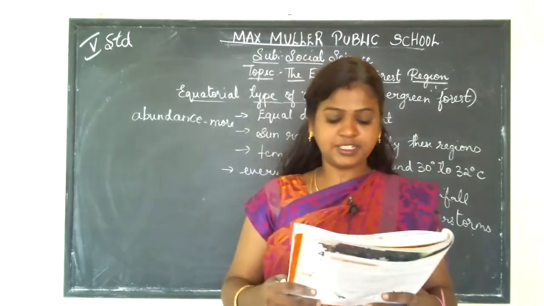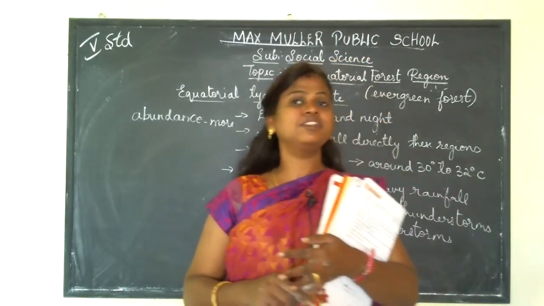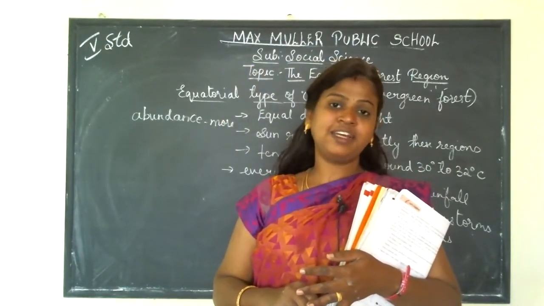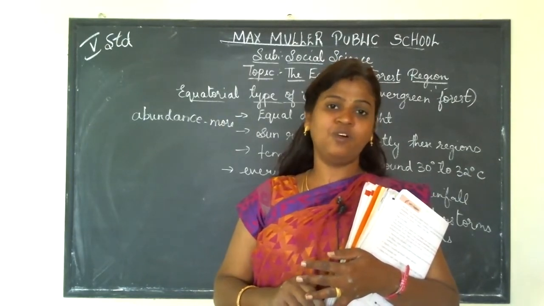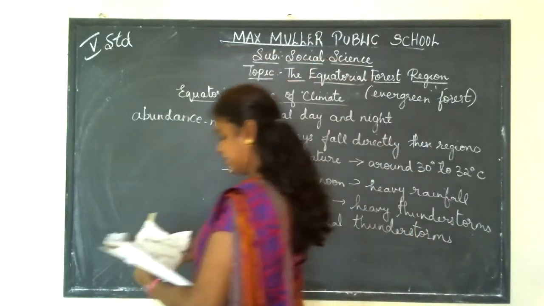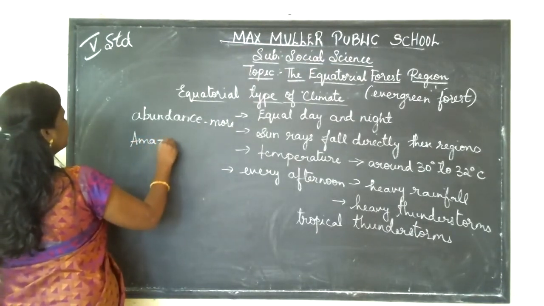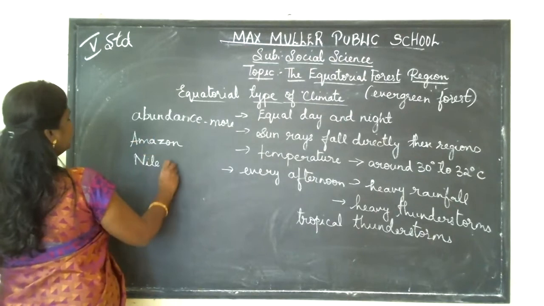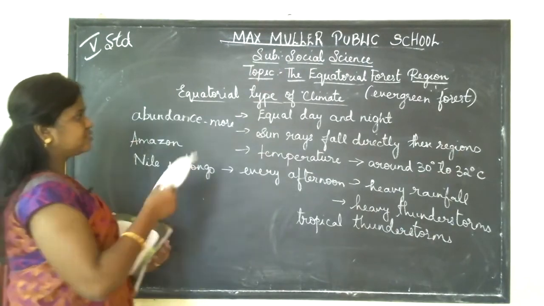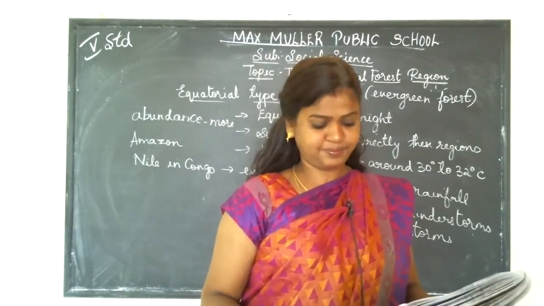The world's longest rivers such as Amazon and Congo are located here. So you all know that the world's longest river is Amazon, and the second longest river is Nile, which is located in Congo. These are the two important river basins where you can find the equatorial forest.